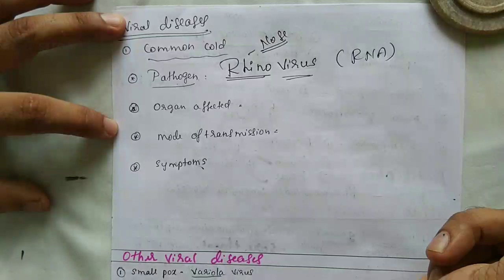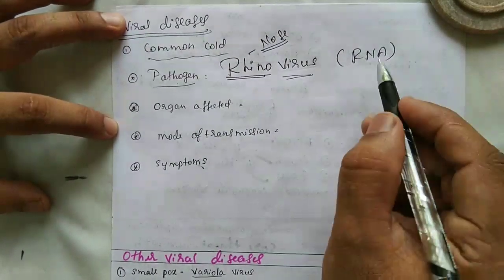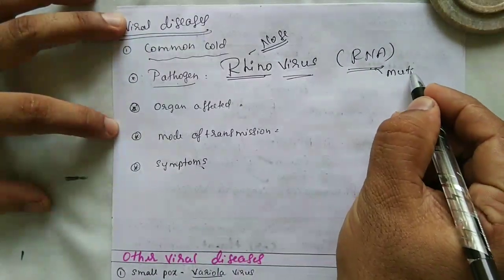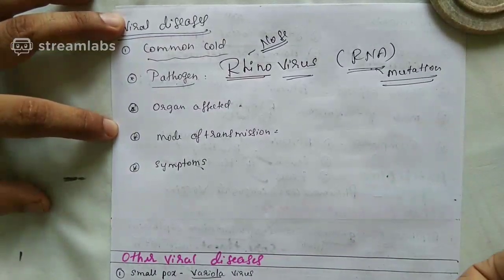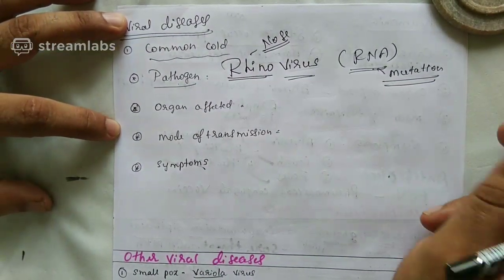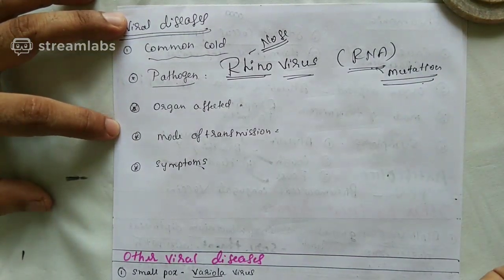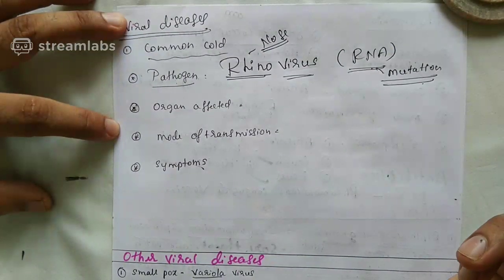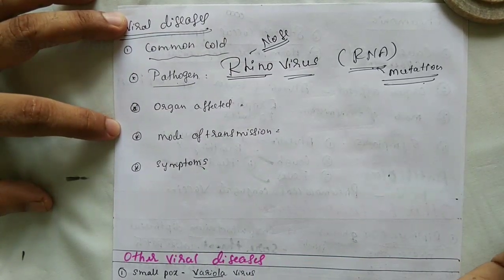Reason, because only the viruses can have genetic material RNA or DNA. It's an RNA virus, 1 point. Second, it has a high capacity of mutation. It keeps on mutating. Since it keeps on mutating, we are unable to find any vaccine for the common cold. Fortunately, common cold decreases after maybe 3 to 7 days by itself. Otherwise, it would have been a very difficult case.